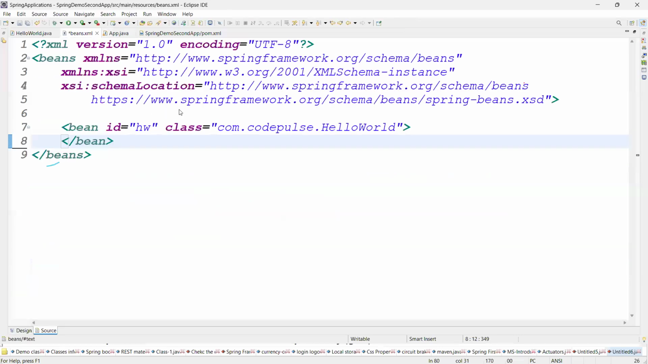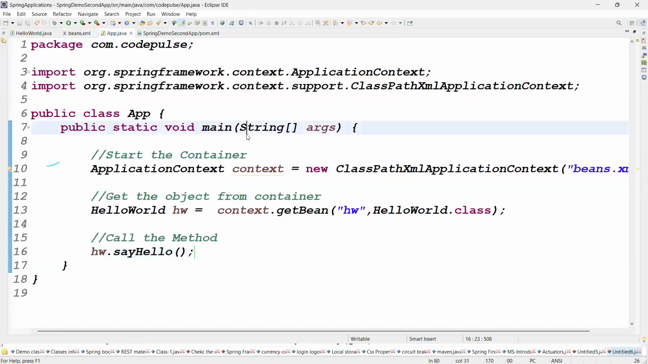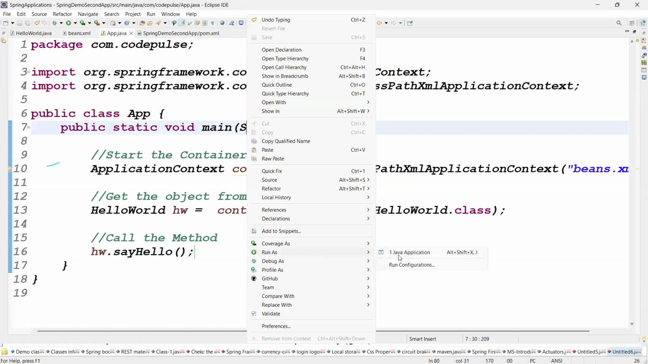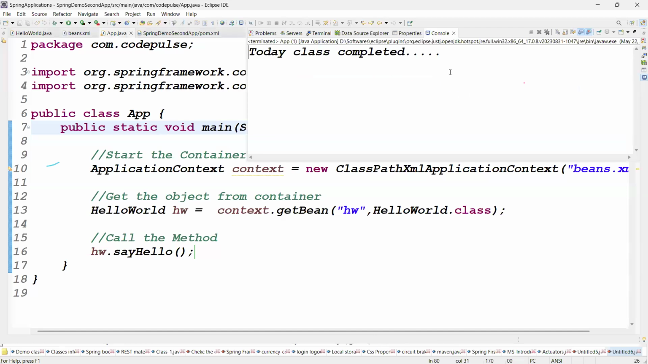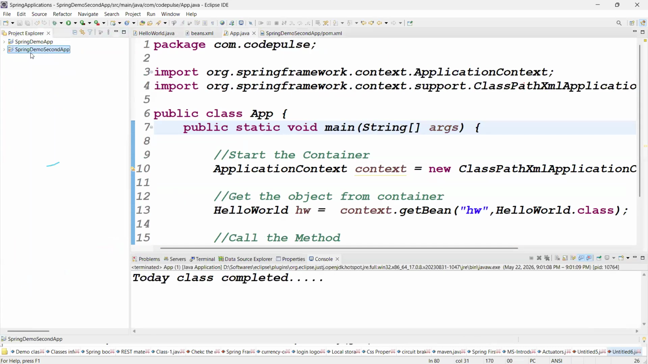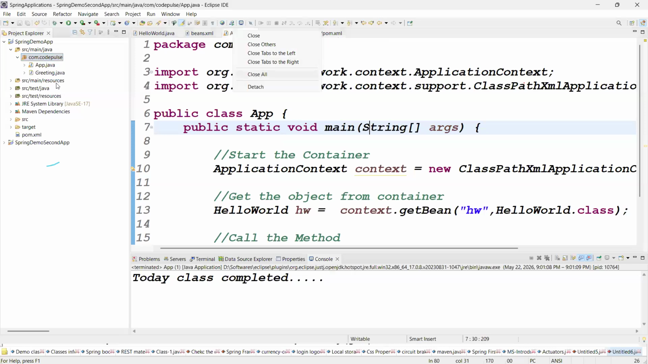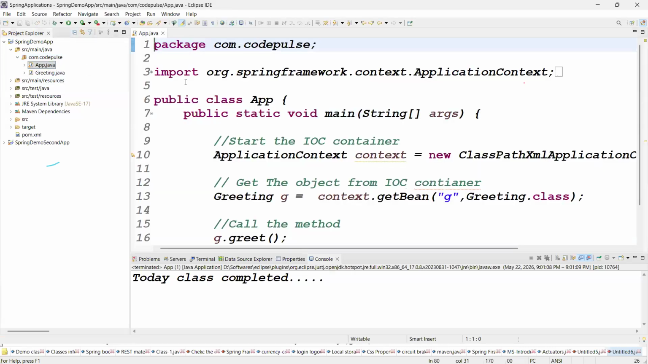How to start the project? Right click on this file and run as Java application. If you click on the Java application, yeah, wow, nice. Today class is completed. That's all. But is your output coming or not? Yes. Guys, are you clear, right? Do you have any questions?